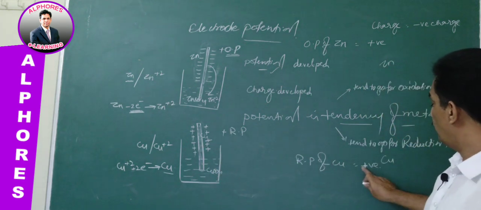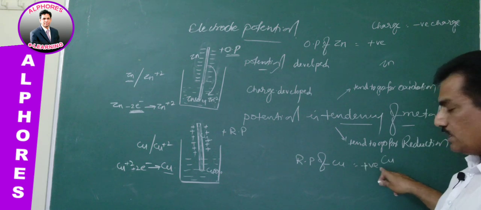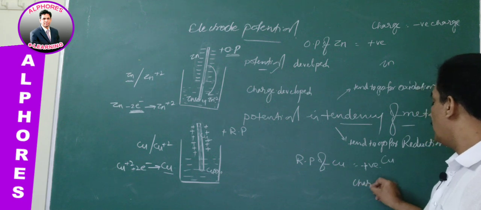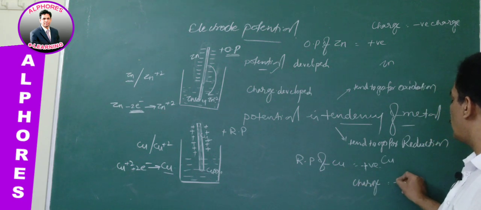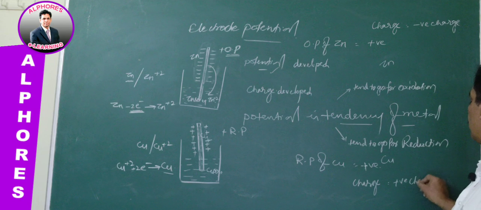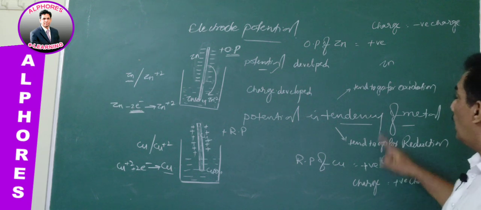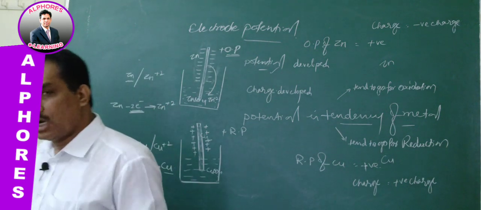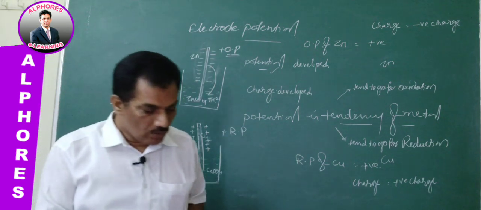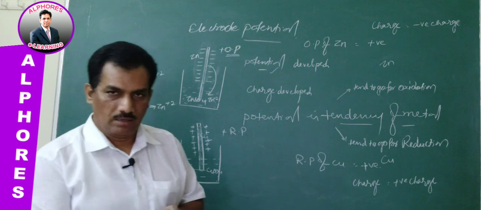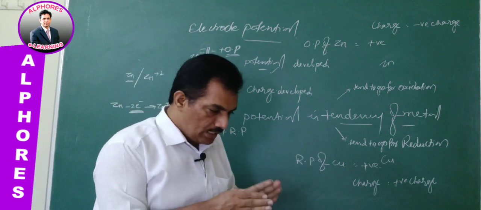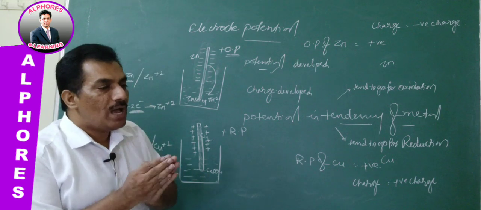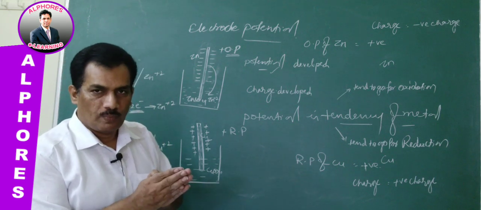So here the reduction potential of copper is positive, and the charge developed is also positive. So we should not mix these two, the charge and the potential. First of all, we have to observe the potential sign. The potential sign will be either positive or negative. Just remember in which manner it tends to move.